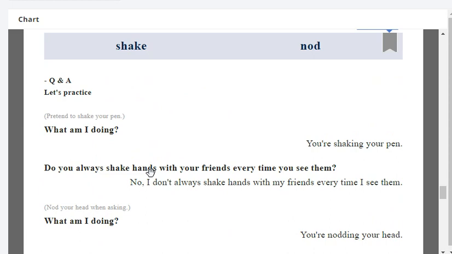Do you always shake hands with your friends every time you see them? No, I don't always shake hands with my friends every time I see them. Very good.